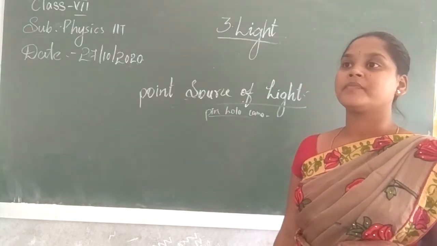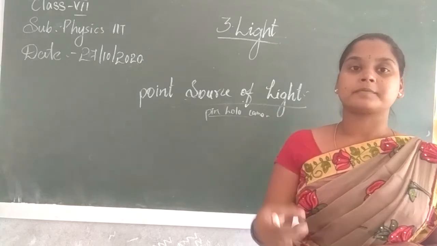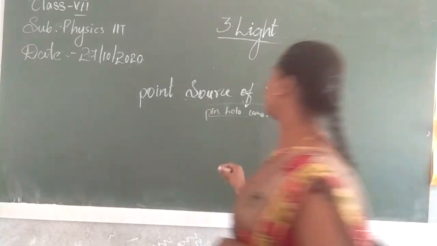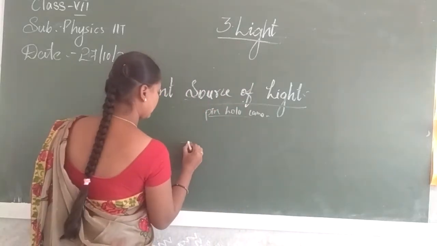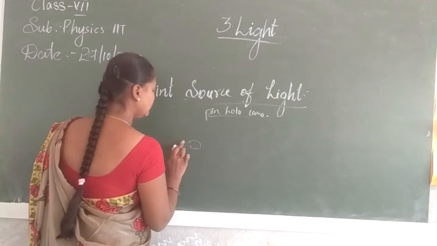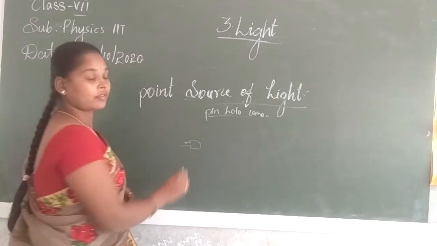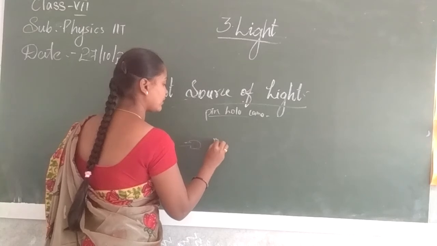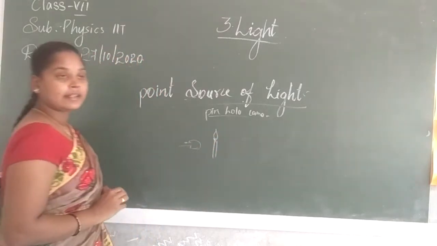And for example, you have a small bulb. If you take a small LED bulb, yes or no? This also produces a point source of light. Whereas a candle is also a point source of light. From this point only, light is emitted.